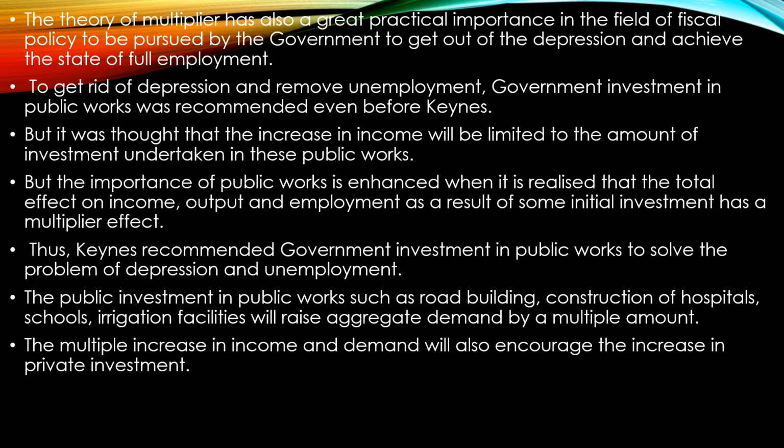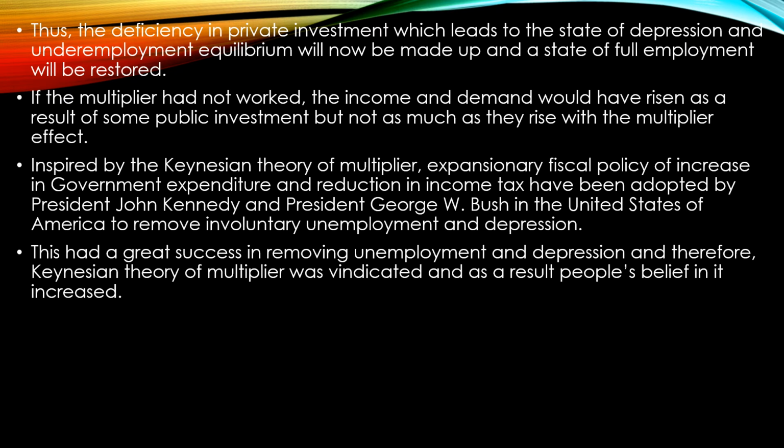So the initial level of investment, which is autonomous, would create some income. This will create induced investment at the next level, which is private investment. Thus the deficiency in private investment, which leads to a state of depression and underemployment equilibrium, will be made up, and the state of full employment would be restored. Now if the multiplier has not worked, what happens? The income and demand would have risen as a result of some public investment, but not as much as they rise with the multiplier effect.